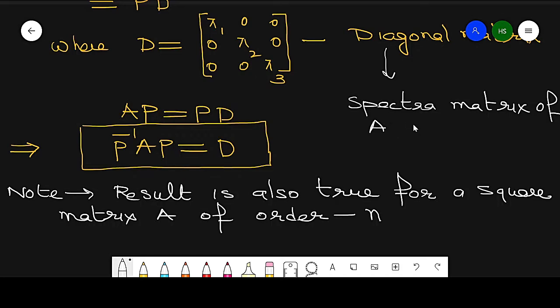So this P is called the modal matrix of A, and this D is called the spectral matrix of A. Now this process is called diagonalizable.